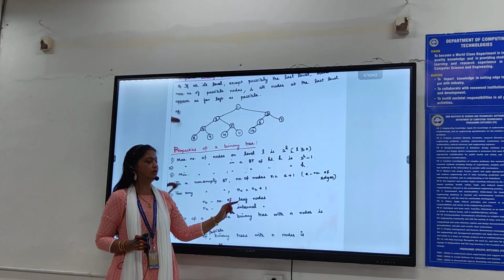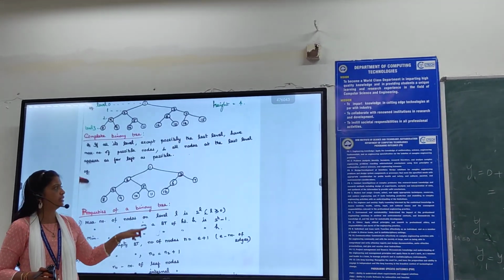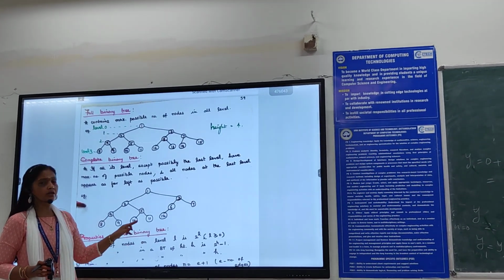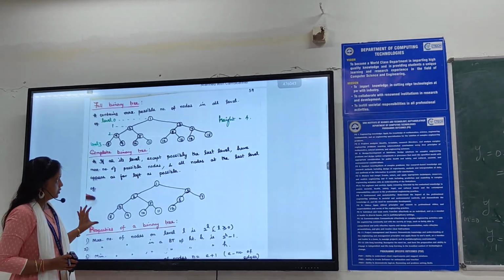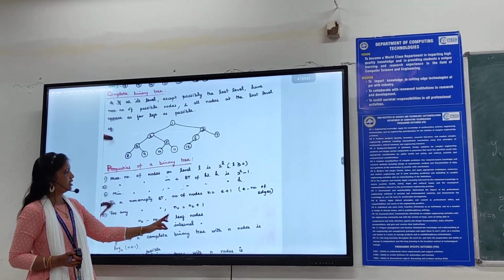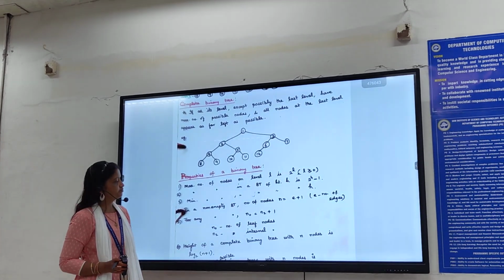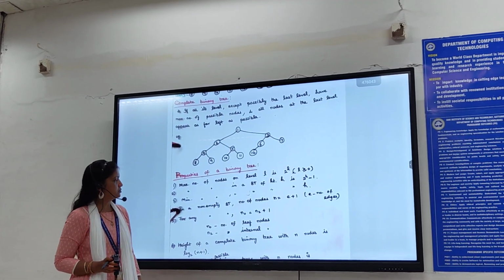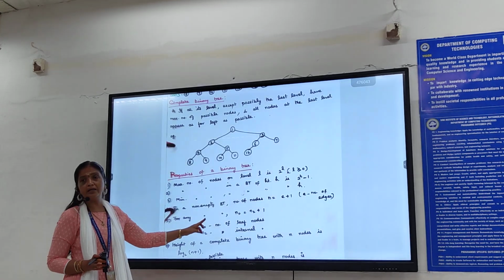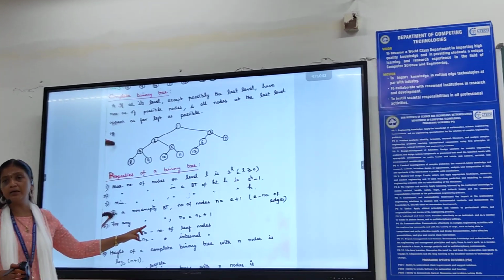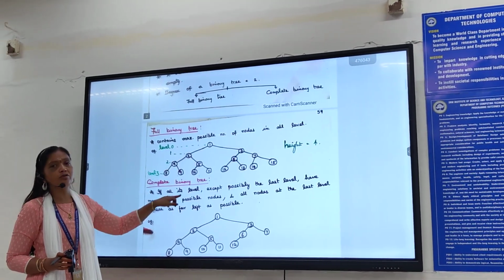Now check that here. What is n0? n0 is the number of leaf nodes. How many leaf nodes are there? 5. 5 is equal to the number of internal nodes. This holds for a non-empty binary tree. So we have to go for a full binary tree.